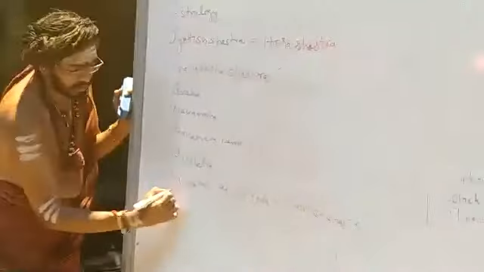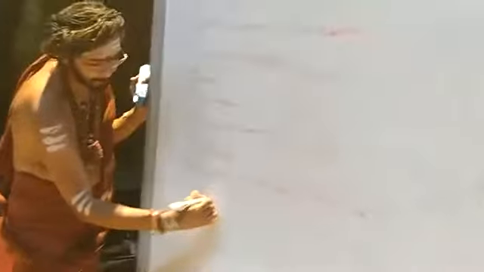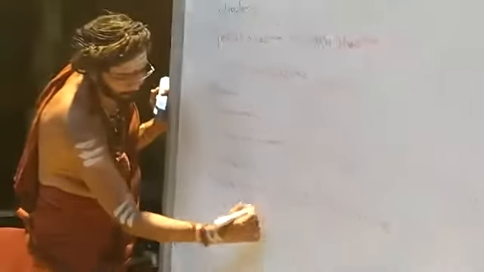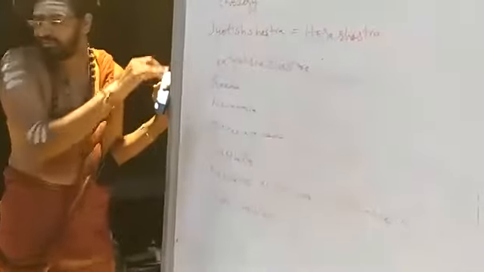Now, padas in nakshatra. If you make a note of these subtitles, it will be helpful if you want to make it a syllabus.